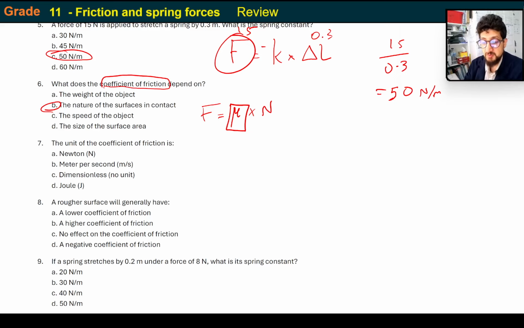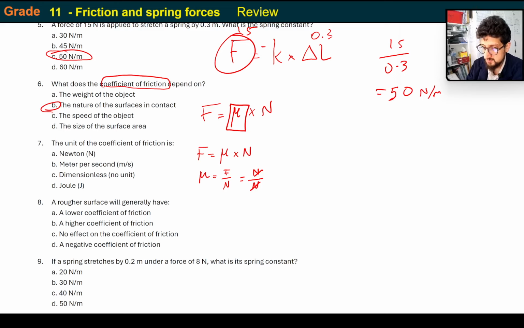The unit of the coefficient of friction is what? Okay. So once again, I want you to look at this. What's the coefficient of friction? So force equals coefficient of friction multiplied by normal force. Let me just rearrange that. So mu is going to equal force over N. What's the unit for force? Newtons. What's the unit for normal force? Newtons. Newtons and newtons will cancel out. There is no unit here.